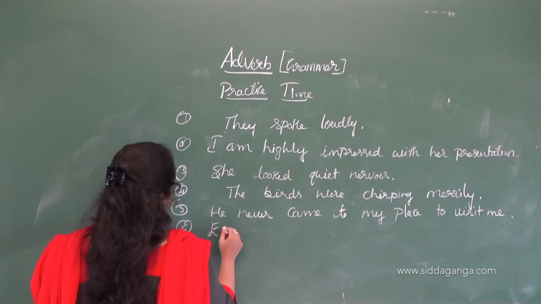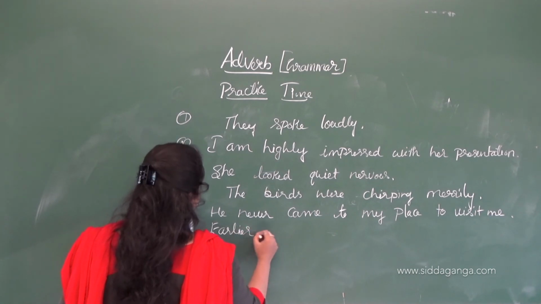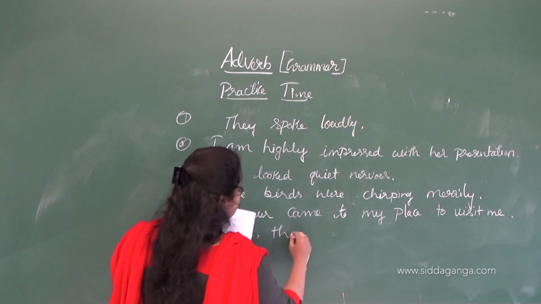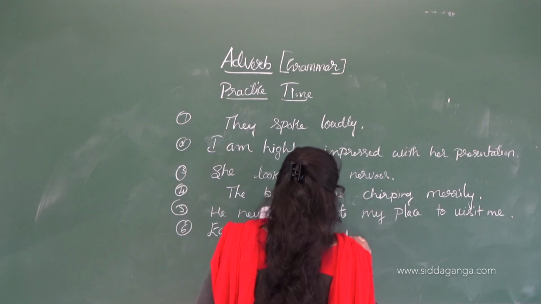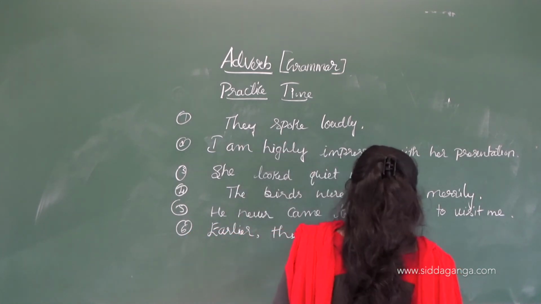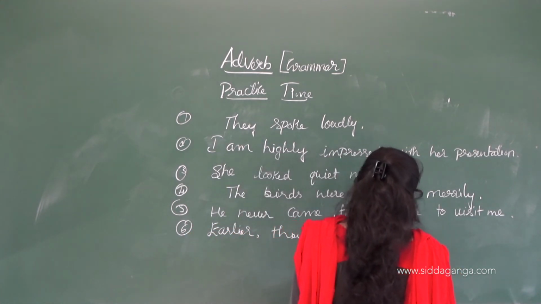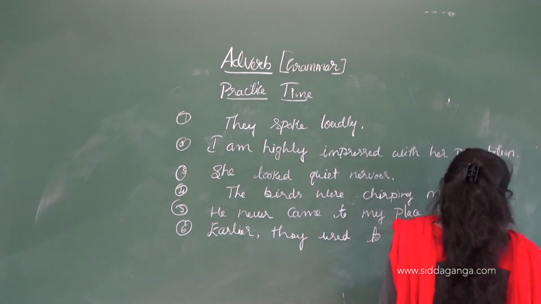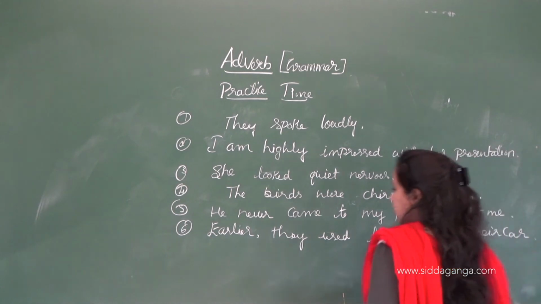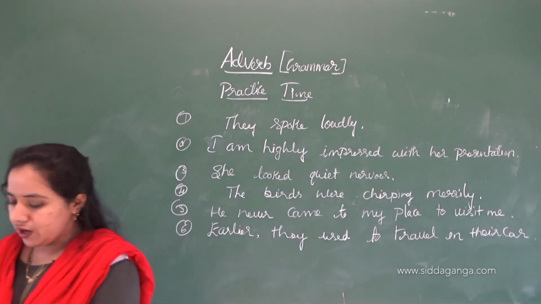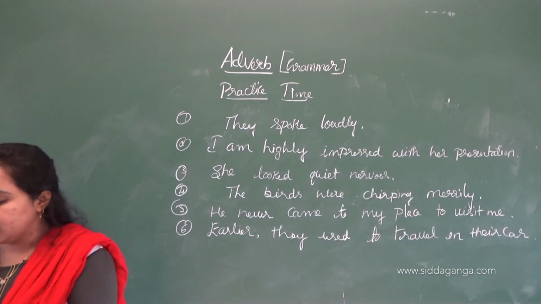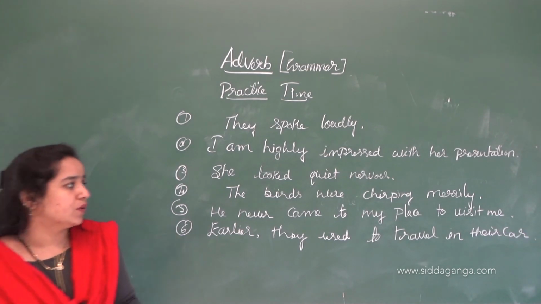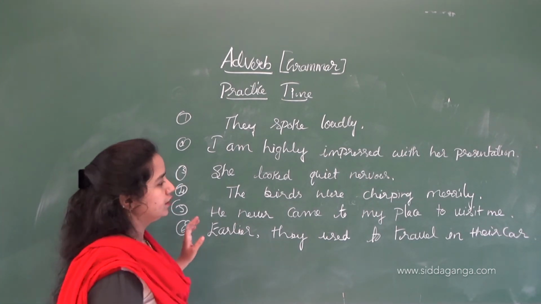Earlier, they used to travel in their car. Okay, so these are the questions. In these sentences you have to identify what kind of adverbs these are, underline those words and find out the types of adverbs.